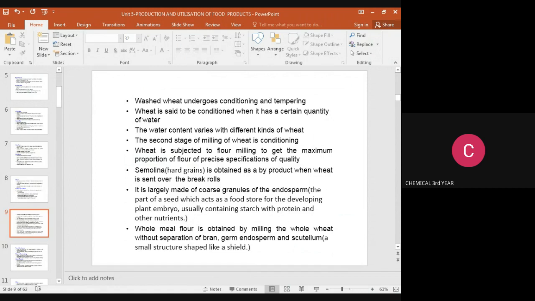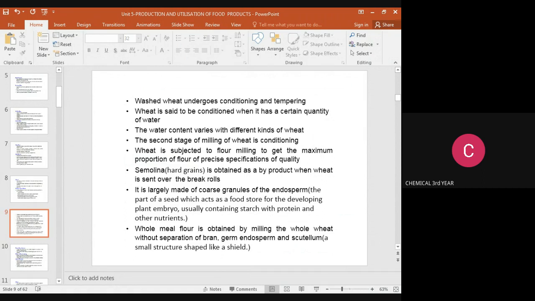The wheat is said to be conditioned when it has a certain quantity of water. The water content varies with different kinds of wheat. The second stage of milling of wheat is conditioning. Wheat is subjected to flour milling to get the maximum proportion of flour of precise quality specification. Semolina, hard grains, is obtained as a byproduct when wheat is sent over the break rolls.